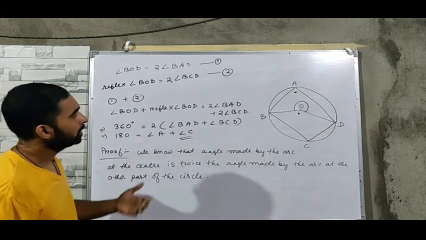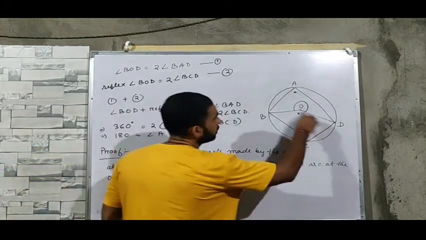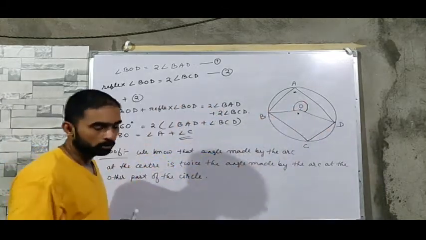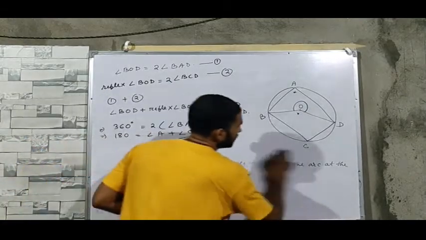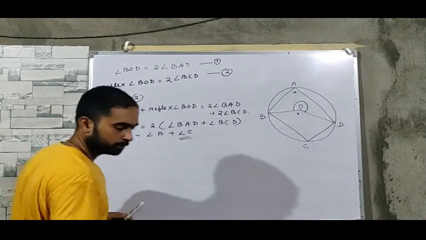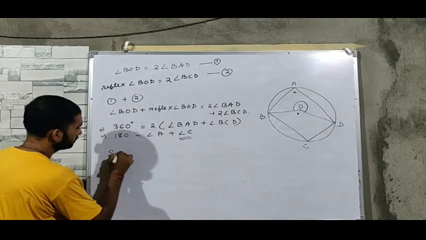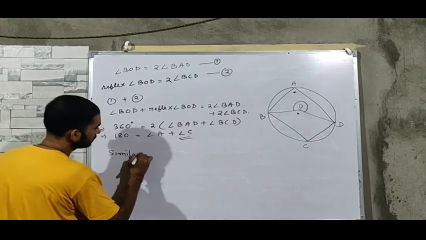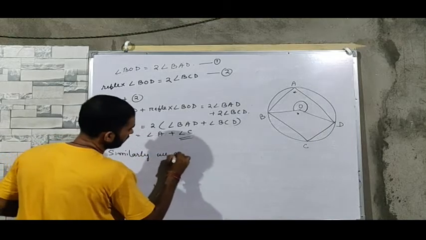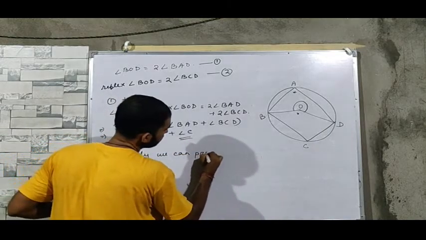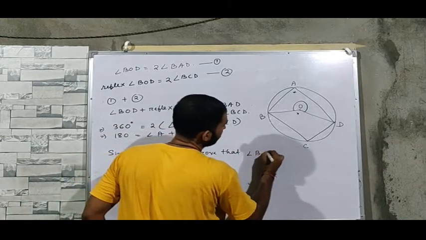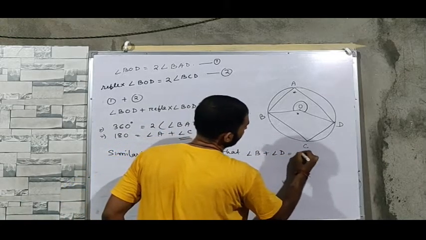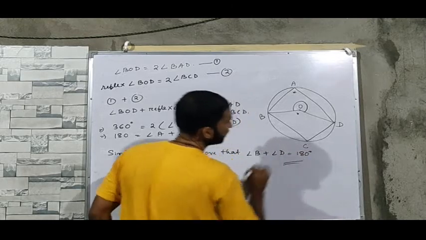Then similarly we can prove that angle B plus angle D equal to 180 degrees.